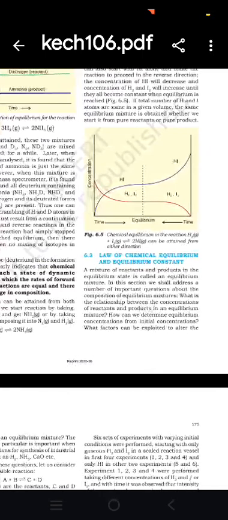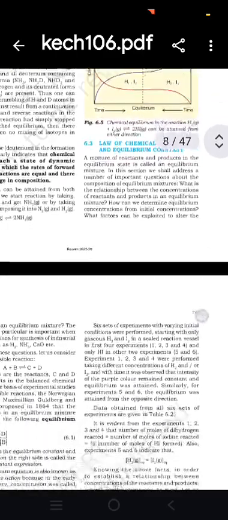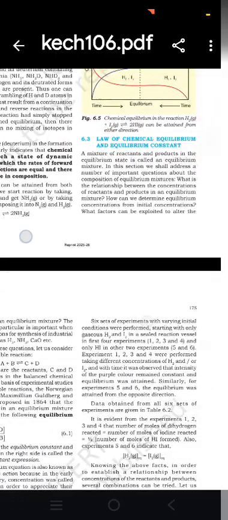A mixture of reactant and product in the equilibrium state is called equilibrium mixture. In these sections, we shall address a number of important questions about the composition of equilibrium mixture. What is the relationship between concentration of reactant and product in equilibrium mixture? How can we determine equilibrium concentration from initial concentration? What factors can alter the